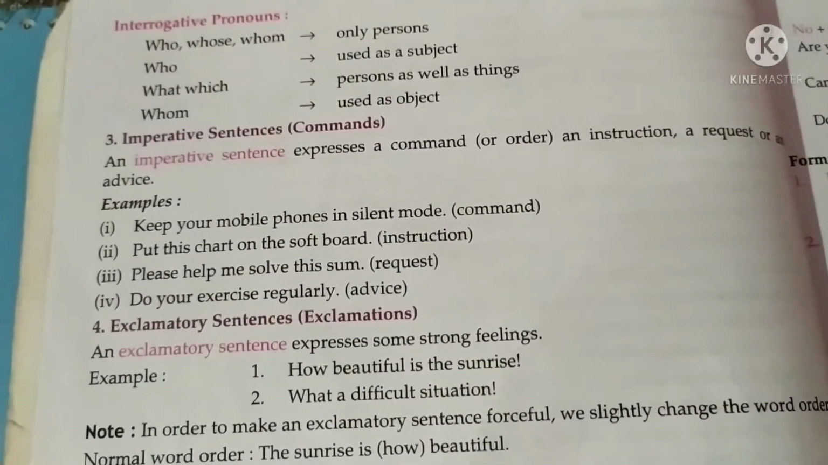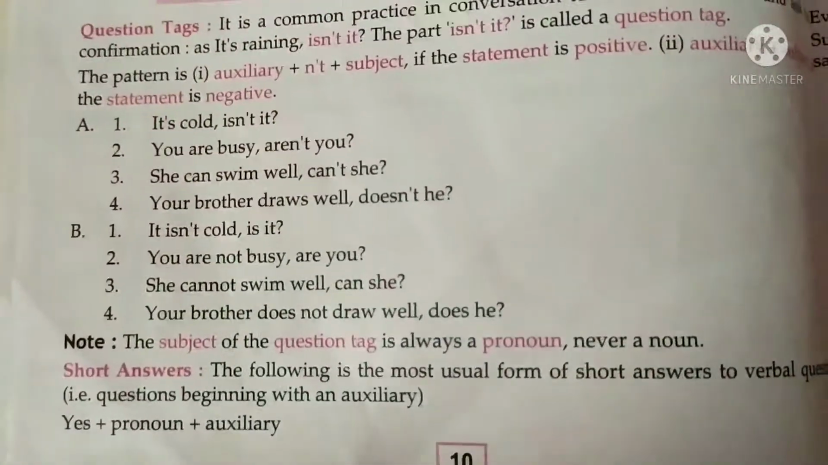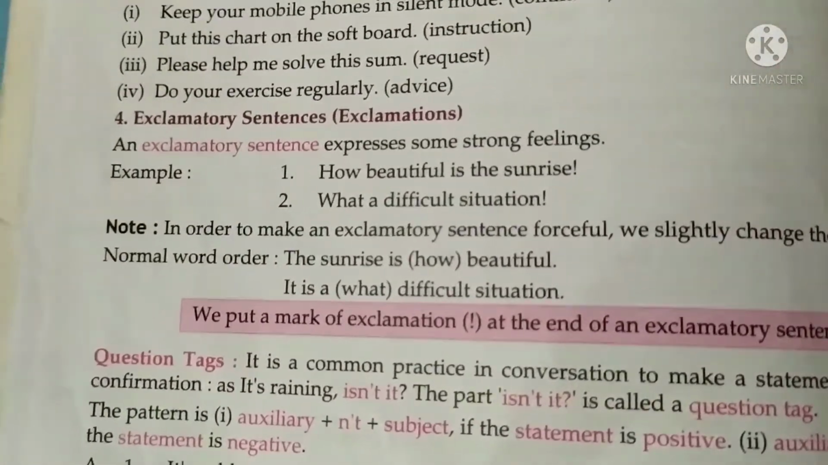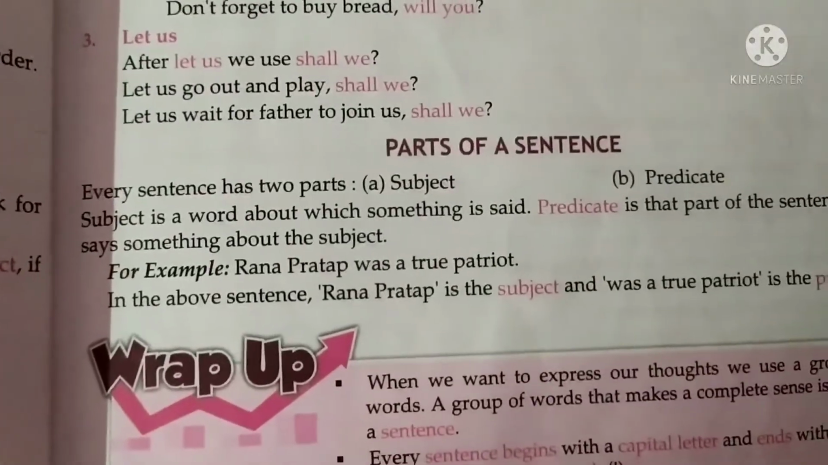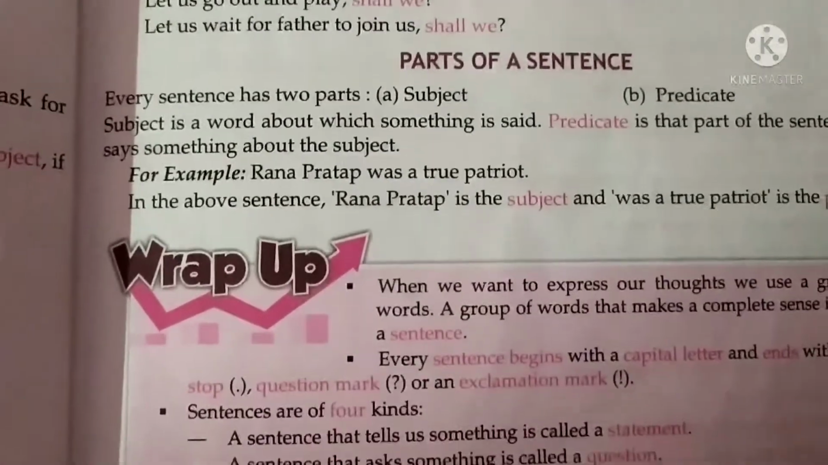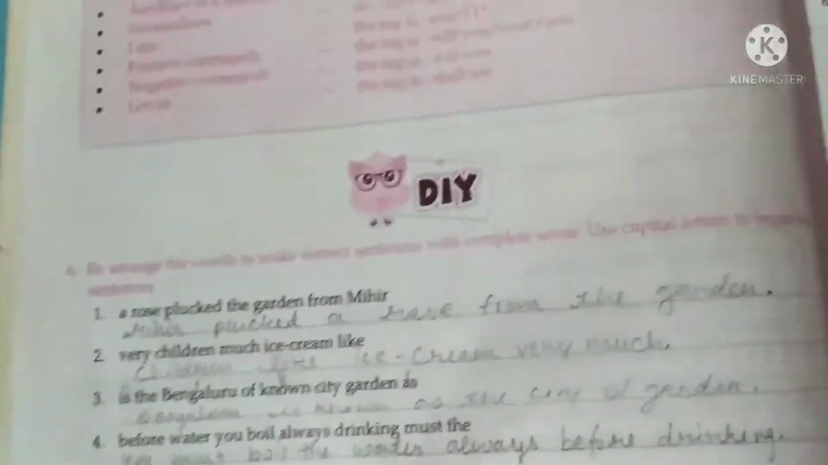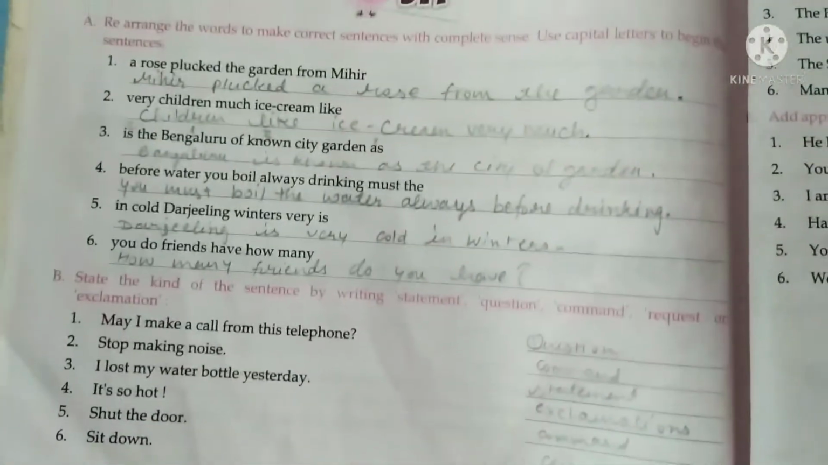What are interrogative pronouns? This one also, imperative sentences, and you can make questions like this by yourself. This type of question ma'am can give you, so take this page and make at least 5-6 questions on one page. From here also you can see the formation, what is the question tag formation, and the parts of a sentence: two parts, subject and predicate. Read this wrap-up also, and this one fully, and this exercise given to you, and that one also.